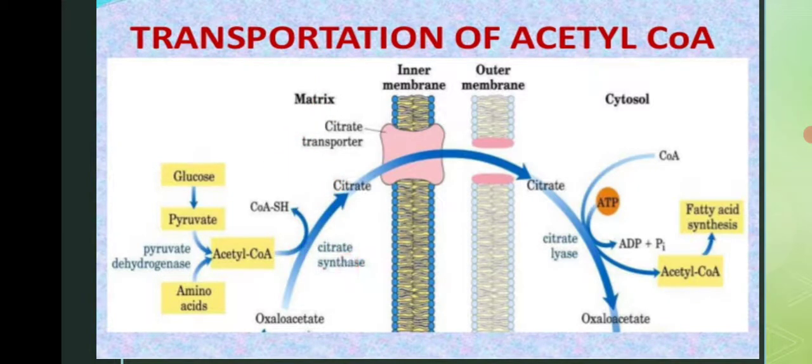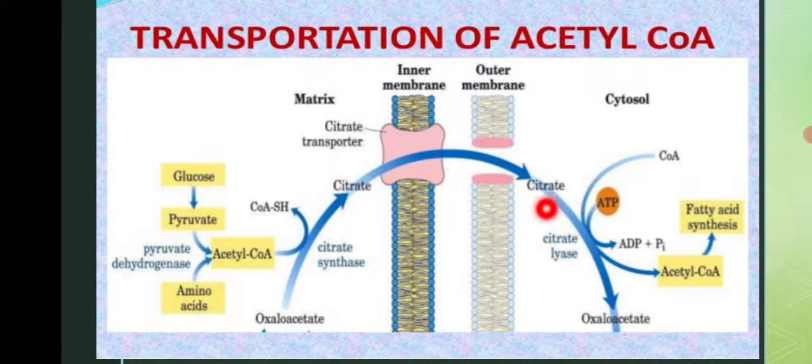Now there is a problem with the acetyl CoA. The problem is that it is unable to be transported across the membrane of the mitochondria. So it takes the help of citrate. Here the TCA cycle runs, citrate is produced, then citrate is transported to the cytosol with the help of the citrate transporter.